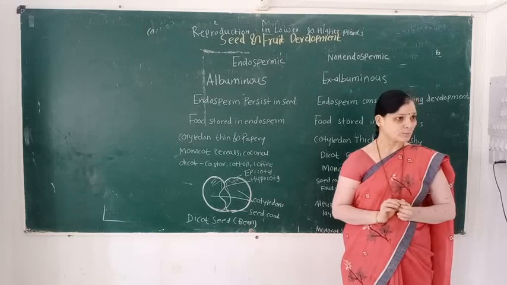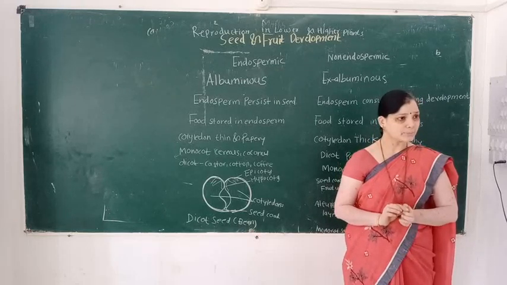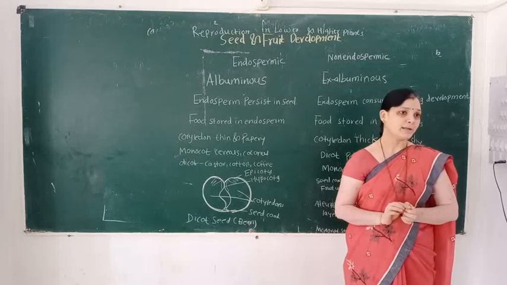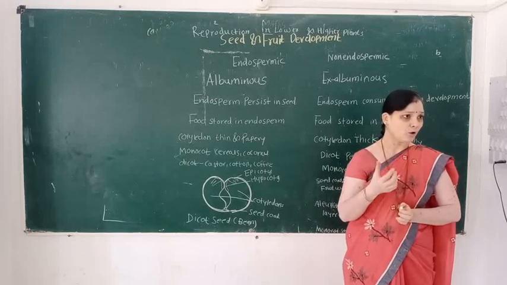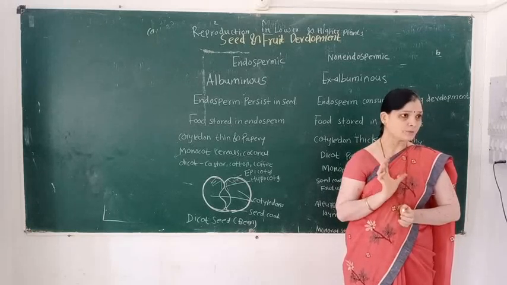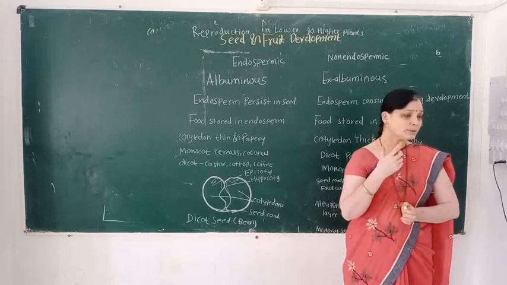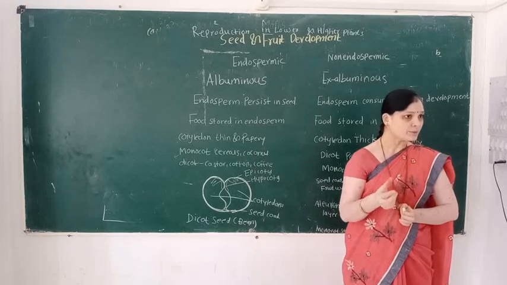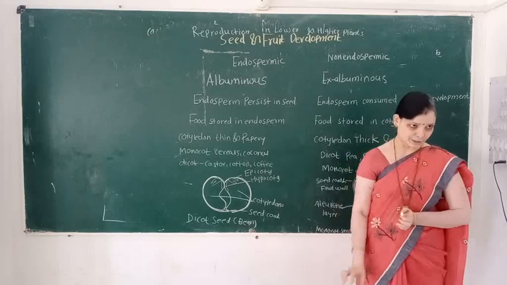Then the globular mass of the embryo is formed. Then the heart-shaped embryo is formed, and lastly the development of the embryo is completed. So, embryo development and endosperm development take place in post-fertilization changes.